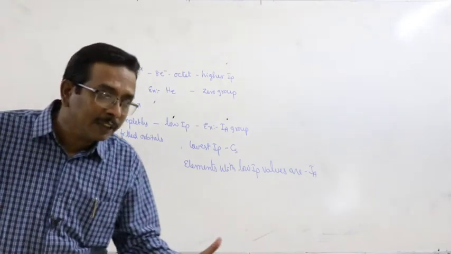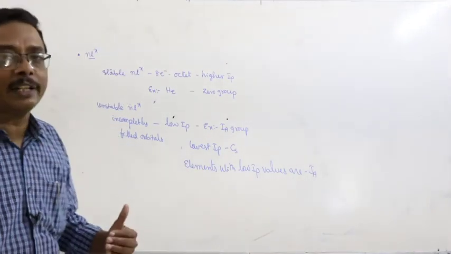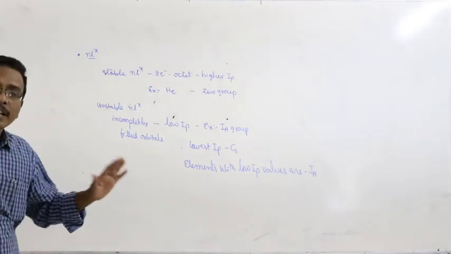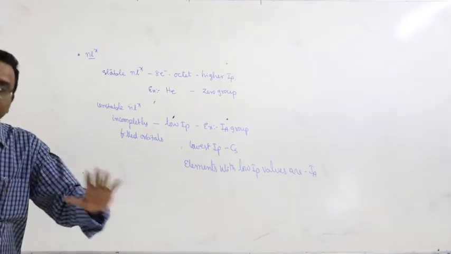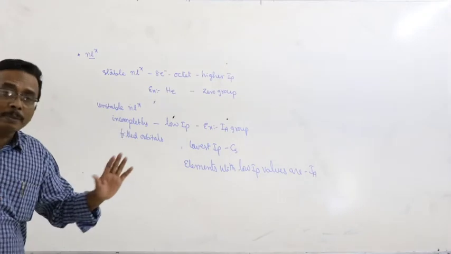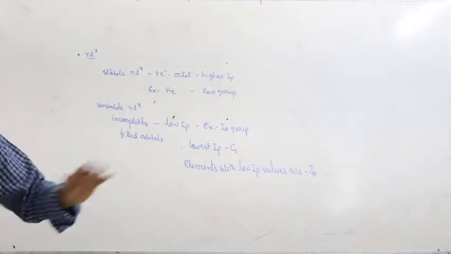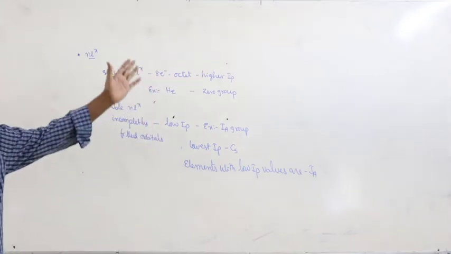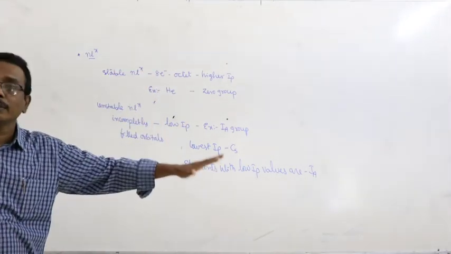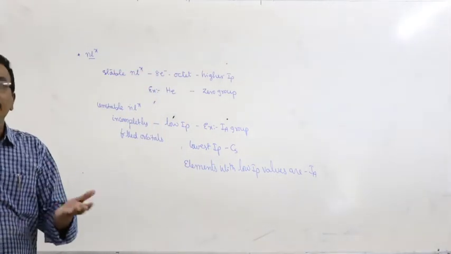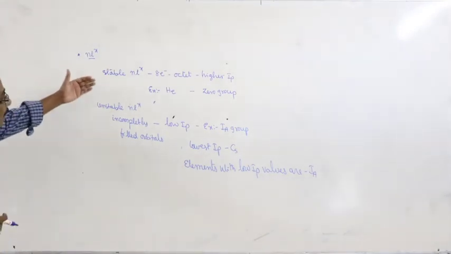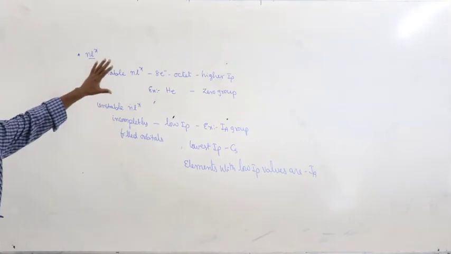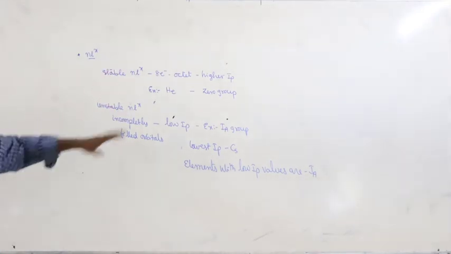What is the relation between the ionization potential and atomic radius? Inverse relation. What is the relation between the nuclear charge and ionization potential? Direct relation. What is the relation between the screening effect and ionization potential? Inverse relation. What is the relation between the penetrating power and ionization potential? Direct relation. This is about the influence of the electronic configuration on the ionization potentials of elements.